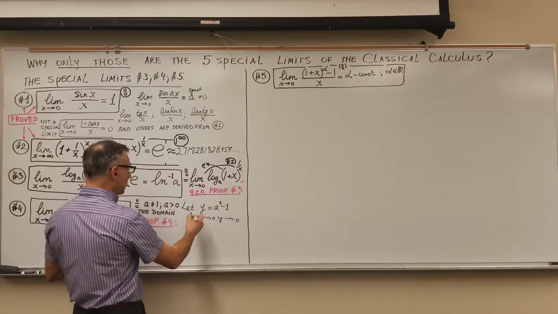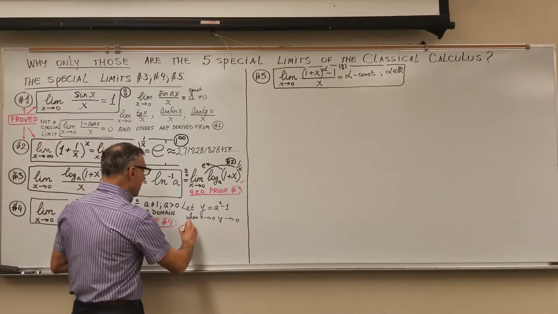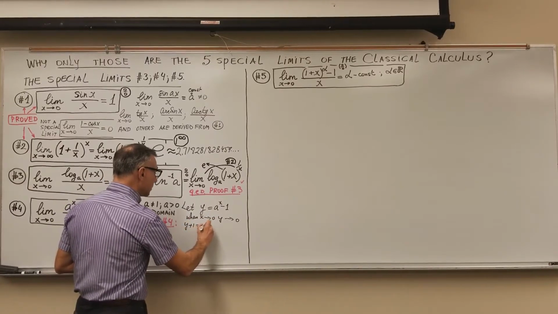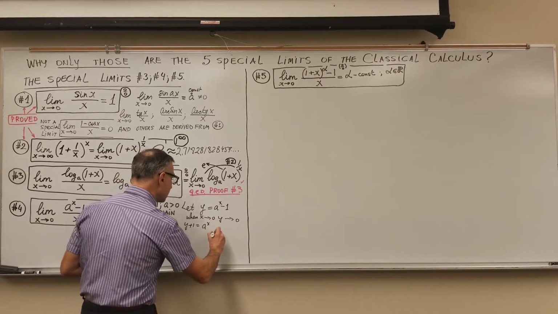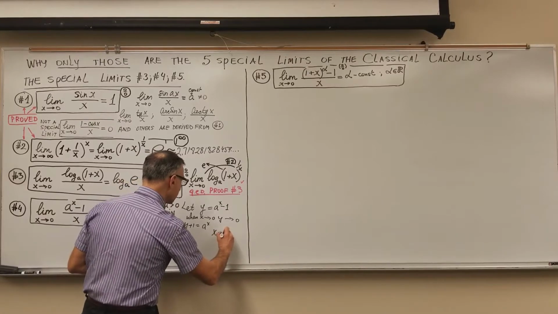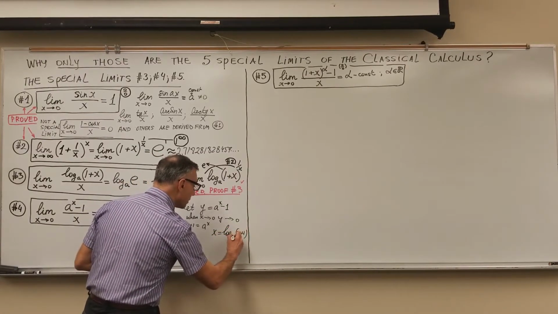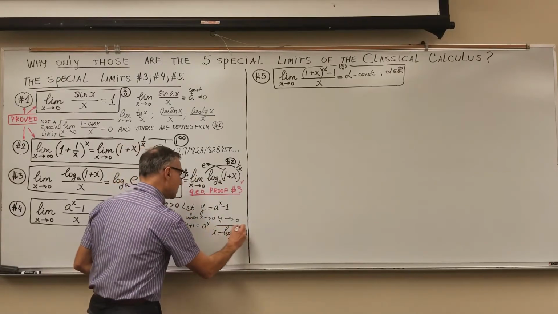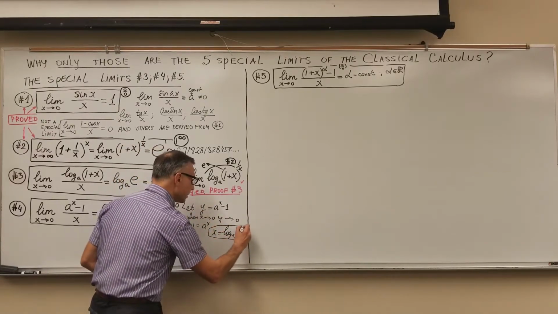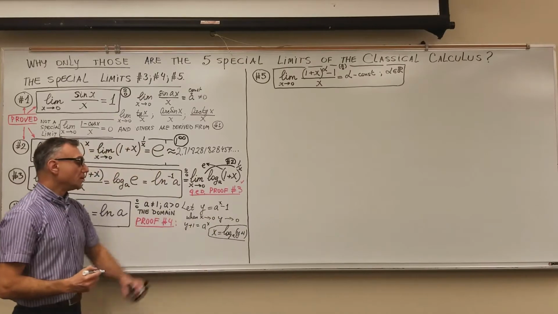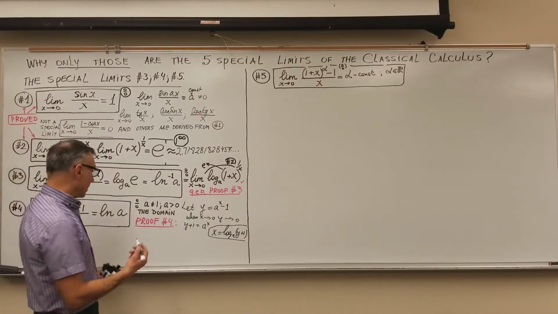So from here, y plus 1 is equal to a to the x, which means that my x is equal to log of y plus 1, base a. That is my switch, my new transformation between the variables.